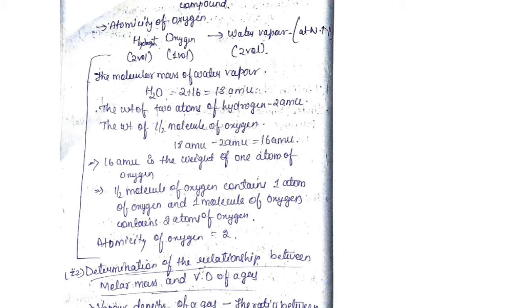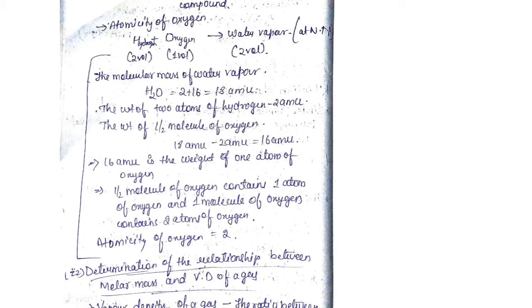The molecular mass of water vapor has been found to be 18 AMU. How did 18 come? 18 came from hydrogen H2. H2 is 1 plus 1, 2, and O is 16. So 2 plus 16 is equal to 18 AMU.